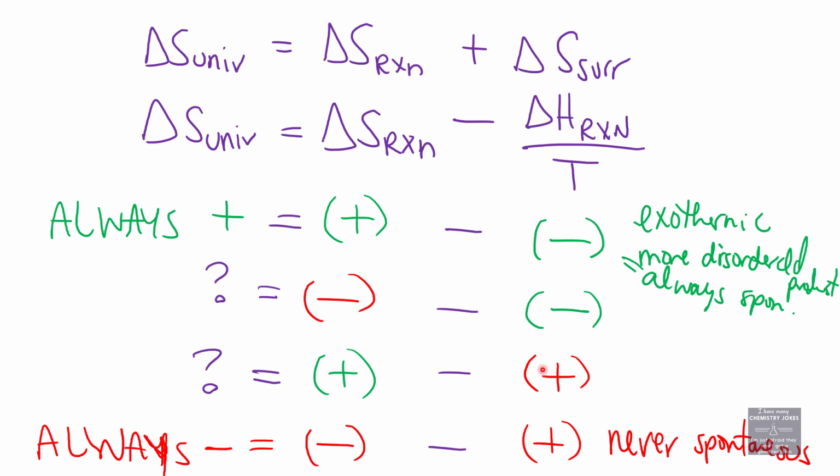If this term is larger than that term, it will be spontaneous. But we don't know. So the thing that I summarized over here and left out was the temperature. The temperature is going to determine the magnitude of these terms. So these two middle equations are known as temperature dependent.